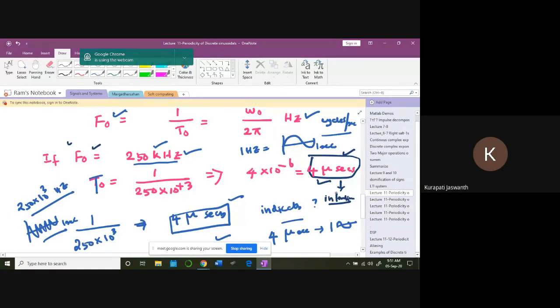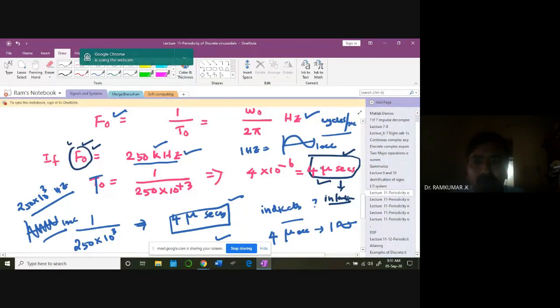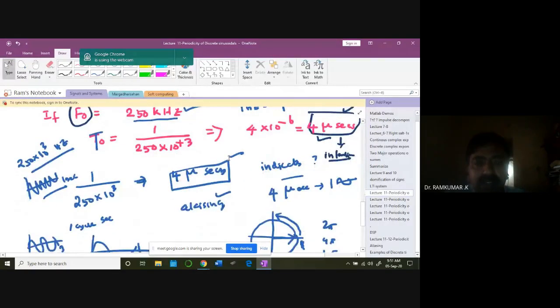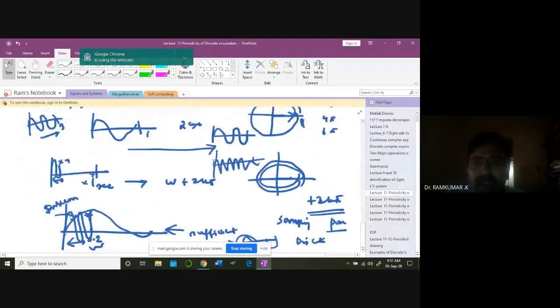Time taken for one revolution. Time taken for this waveform. Okay, a waveform with a cyclical frequency of 250 kilohertz will take 4 microseconds to complete one cycle. Okay, that's the idea. So that's what we learned in the last class.